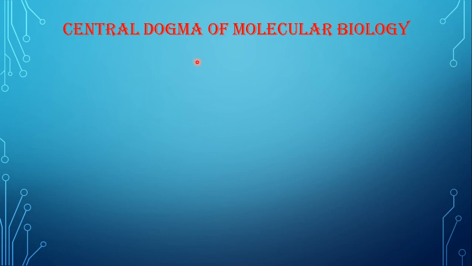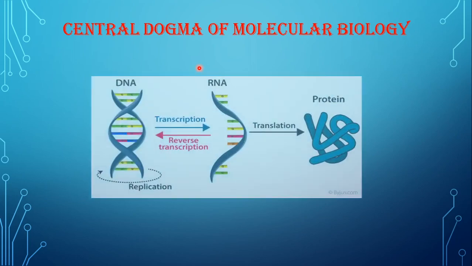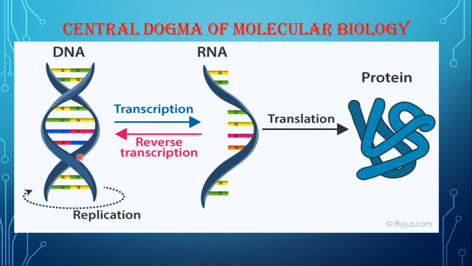What does it mean? It is how genes express themselves, the main factor behind molecular biology. DNA, which is the genetic material in most living organisms, as we have already seen in our previous lectures, replicates on its own. In the previous video, I explained it. So DNA replicates to produce many copies during the S phase of the cell cycle. The DNA present in the nucleus undergoes transcription.